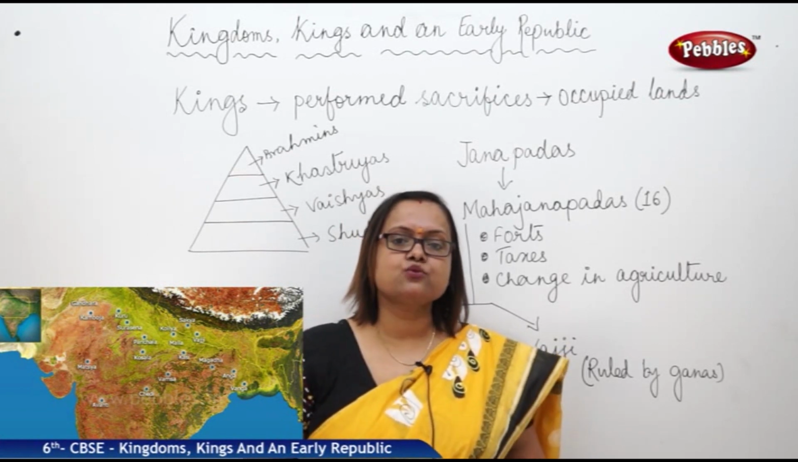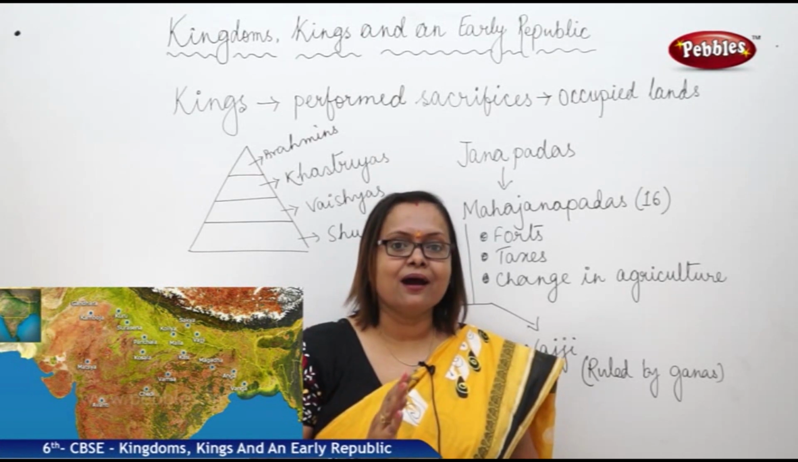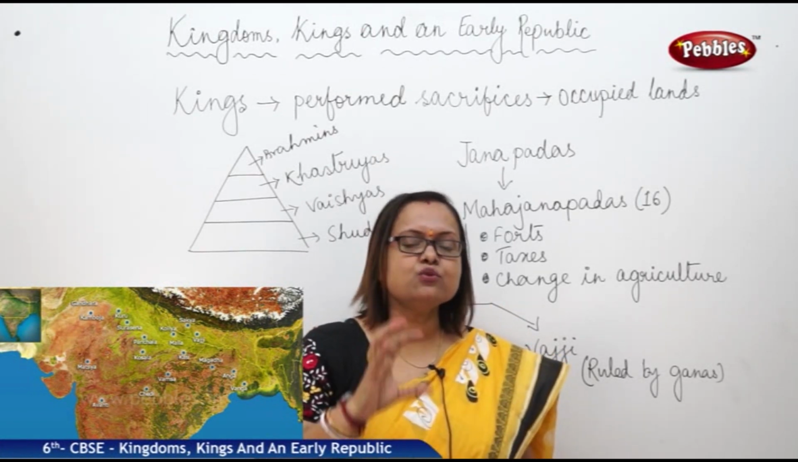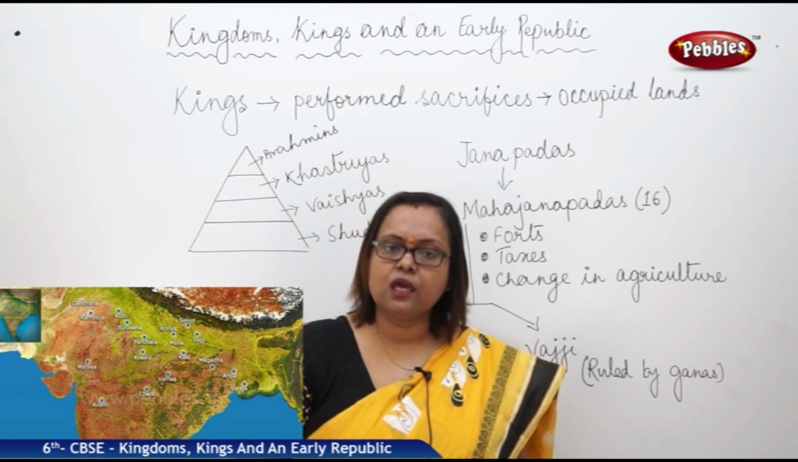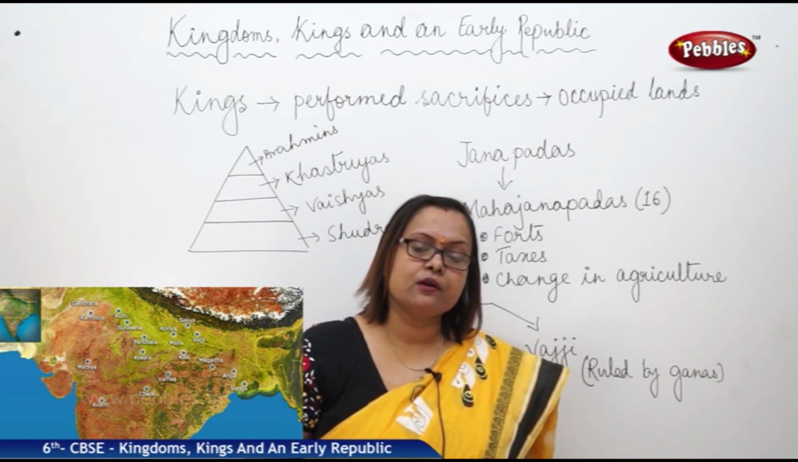The major tax was collected from agriculture, called bhaga. The people who were in agriculture needed to pay maybe one-sixth of the production to the king as their taxes. Tax can be in the form of labor also.